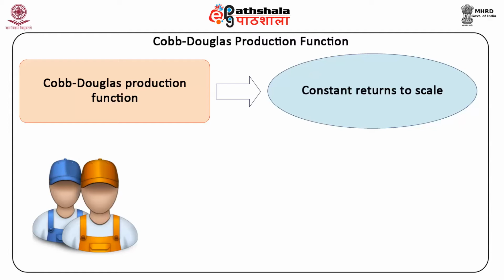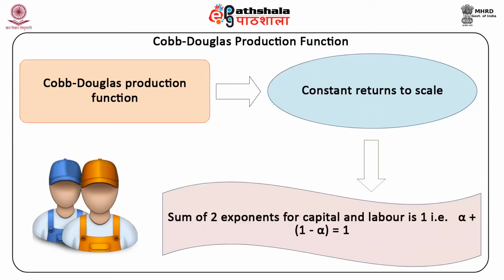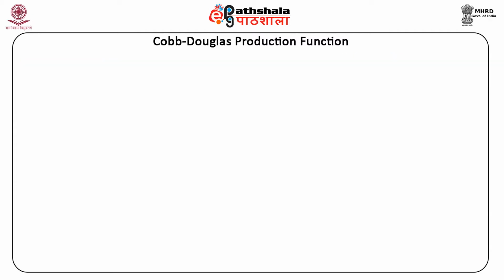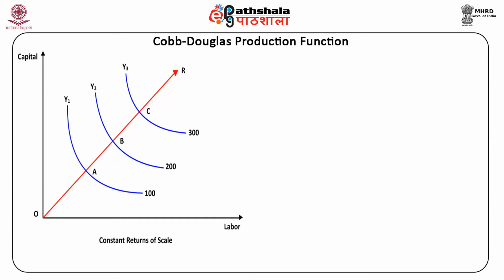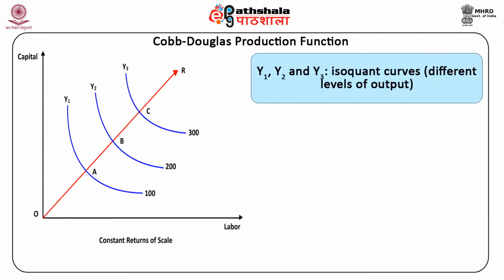Under constant returns to scale, the sum of the two exponents for capital and labor is 1, that is, α + (1 − α) = 1. It is shown in the given figure. The labor and capital are shown on the x-axis and y-axis respectively. Y1, Y2 and Y3 are the isoquant curves showing different levels of output.